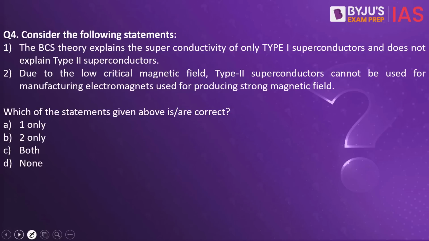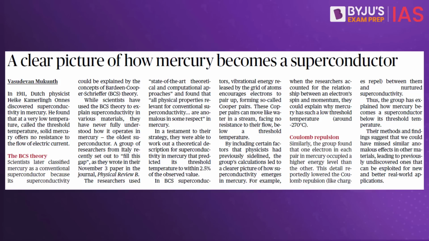Consider the following statements. The BCS theory explains the superconductivity of only type 1 superconductors and does not explain type 2 superconductors. Due to the low critical magnetic field, type 2 superconductors cannot be used for manufacturing electromagnets used for producing strong magnetic field. Which of the statements given above are correct? The answer to this is 1 only. Why have we taken this practice question? Because this article in The Hindu makes a reference to the BCS theory.